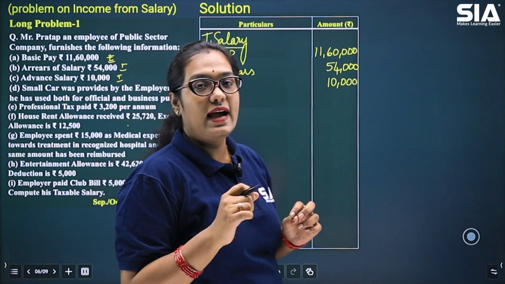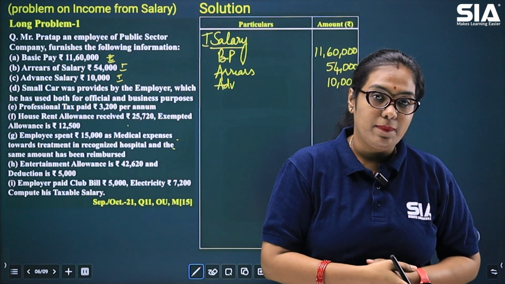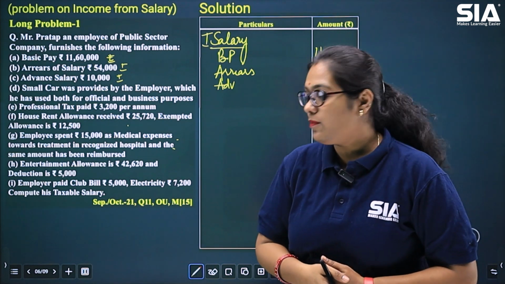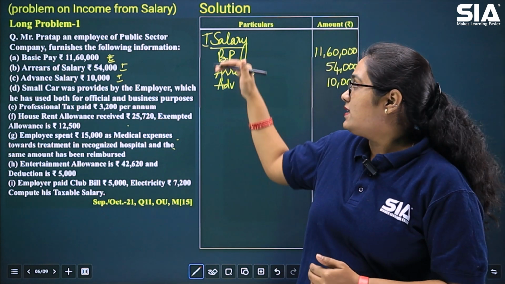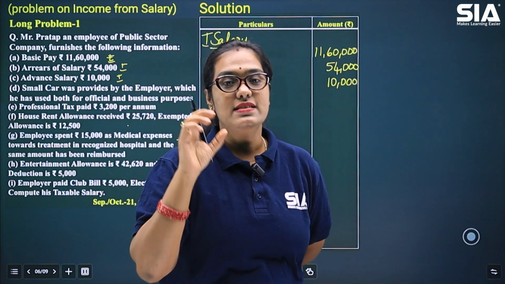Do you see any item as fees, commission, employer's contribution to RPF, or any pension scheme contribution? No. So these are the only items that will come under salary in this question.